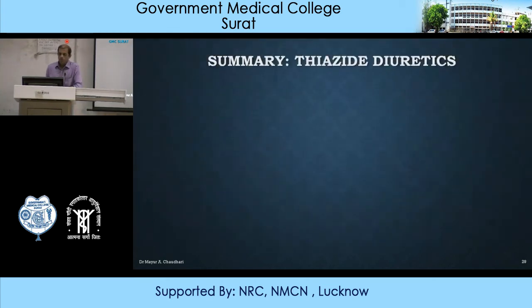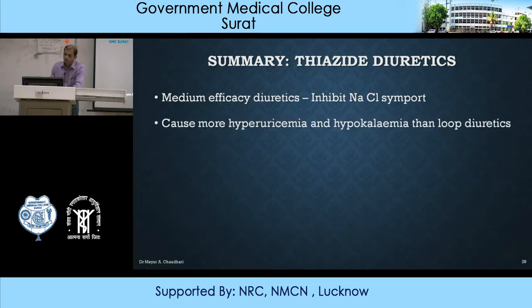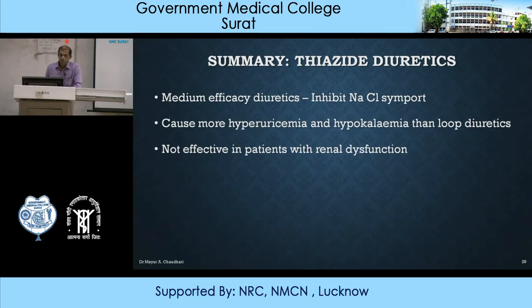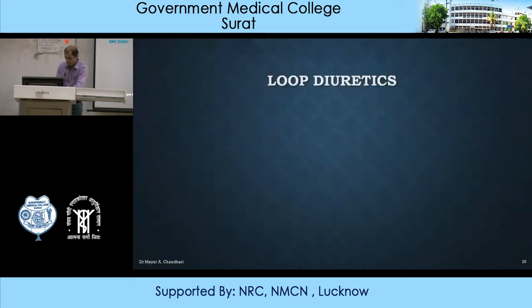If we see summary of thiazide diuretics, basically thiazide diuretics are medium efficacy diuretics. They act by inhibiting sodium chloride import, cause more hyperuricemia and hypokalemia than loop diuretics. Not effective in patients with renal dysfunction, decrease calcium excretion and increase magnesium excretion, and duration of action for various types of thiazide diuretics varies between 6 to 48 hours. So that is thiazide diuretic. Next is loop diuretics.